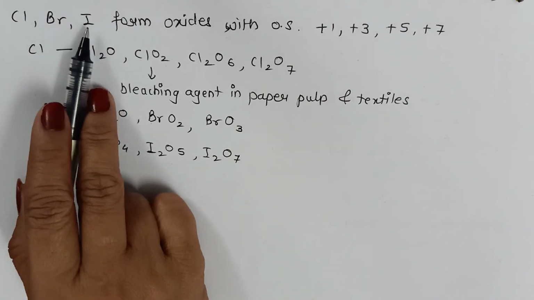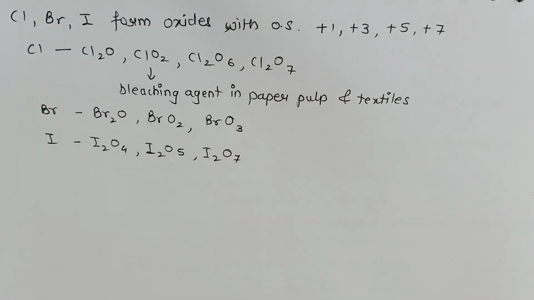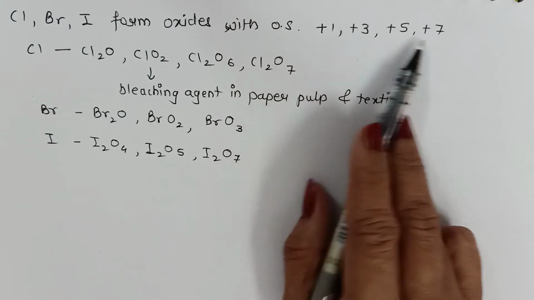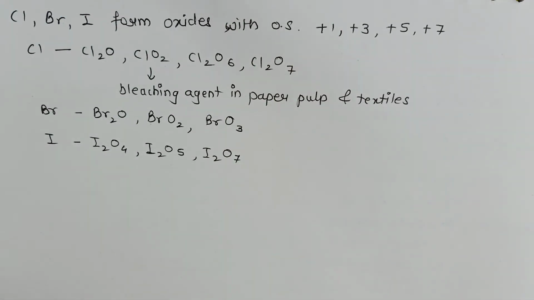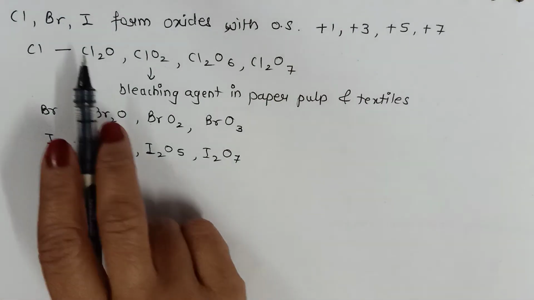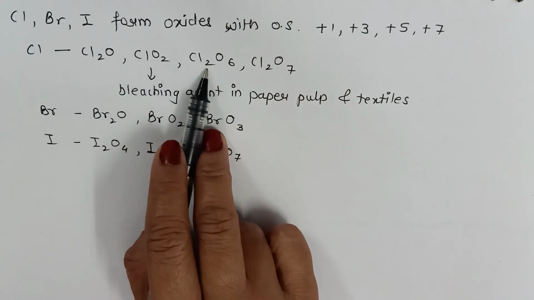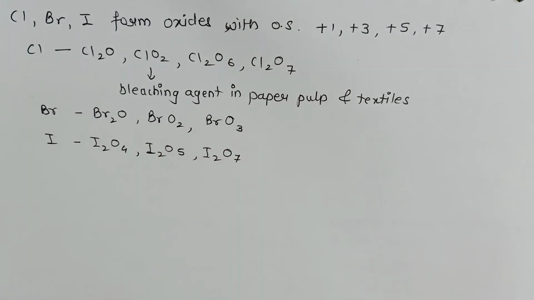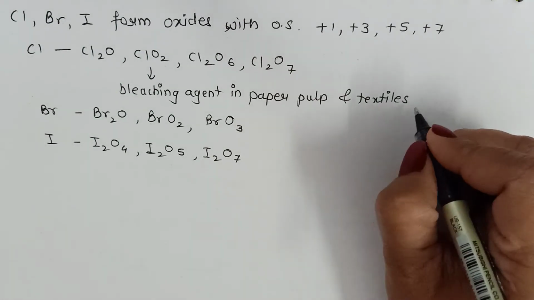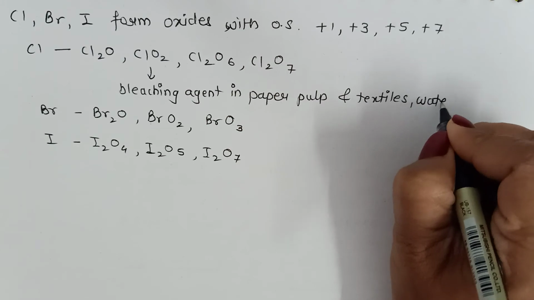Now, when chlorine, bromine and iodine combine with oxygen, oxygen has more electronegativity and therefore these elements will show a positive oxidation state. For example, chlorine forms oxides like Cl2O, ClO2, Cl2O6, Cl2O7, where Cl2O acts as a bleaching agent in paper, pulp and industries, as well as it is used for water treatment.